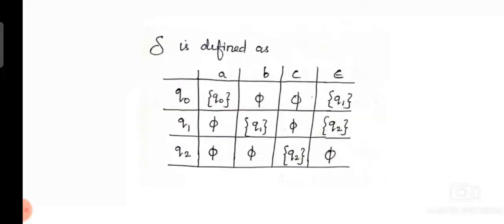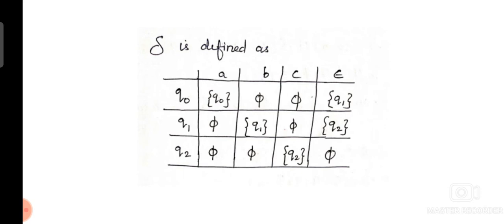And the delta function is represented with the help of the transition table. So we have to draw the transition table. Row wise we mention the set of states Q0, Q1, Q2. Column wise we mention the set of input symbols A, B and C. Along with that, one more additional column is needed for epsilon.